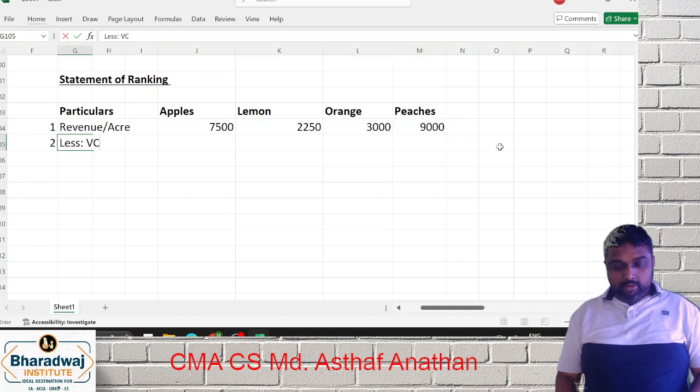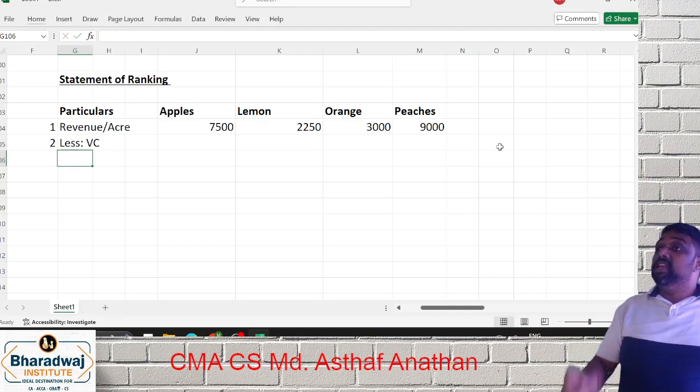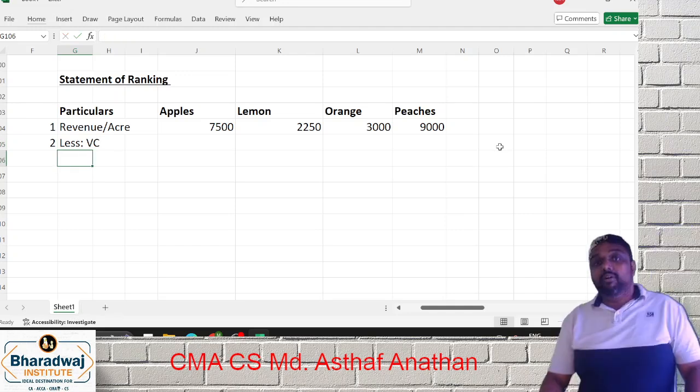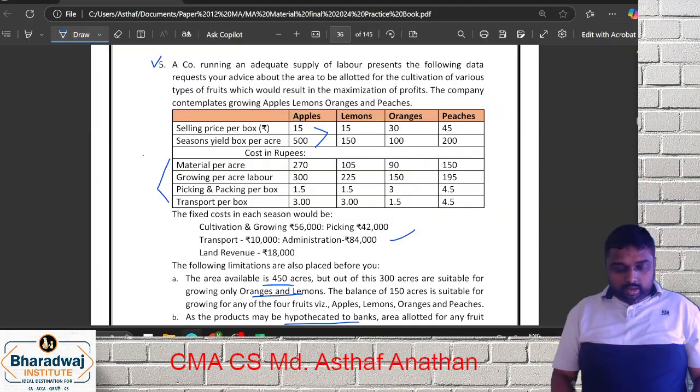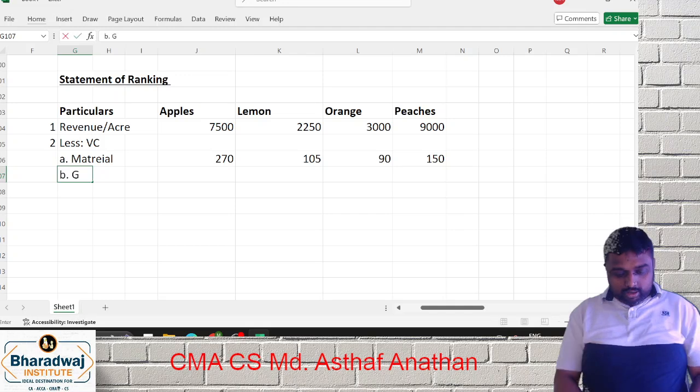In the table, very interesting. Some of the variable costs are in acre. Some of them are in what? Box. So which are all in box, you want to convert into acre. Which is in acre, you can take directly. I understand. So what is the first item? Material. Material is given in acre. You can take directly 270, 105, 90, 150.